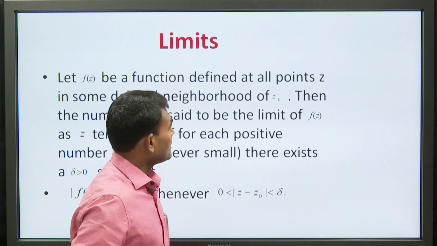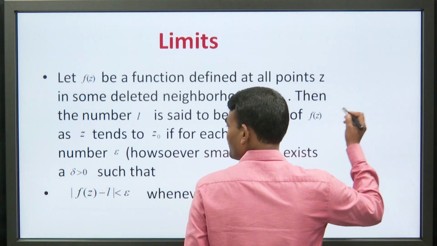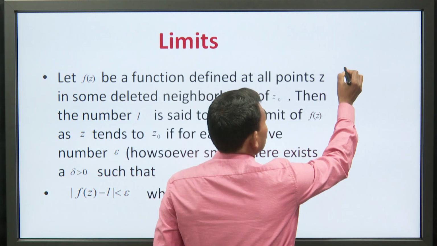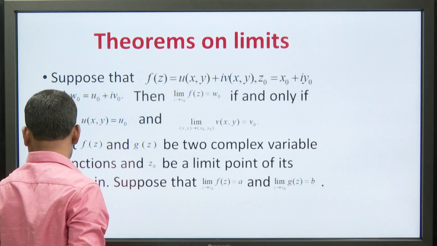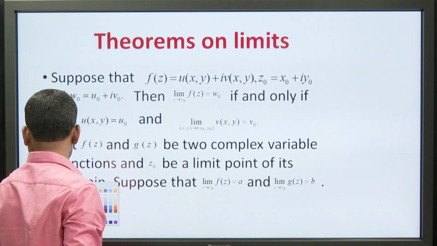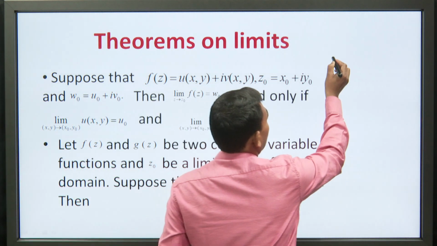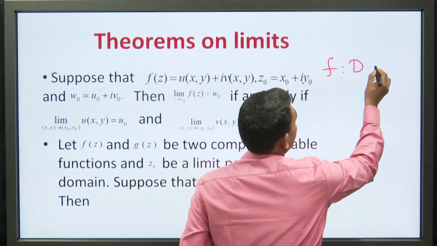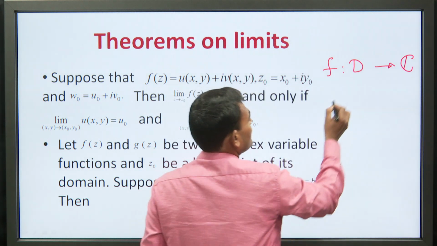Now, let us see, first of all we define the function f from D to C, where D is a set of complex numbers.